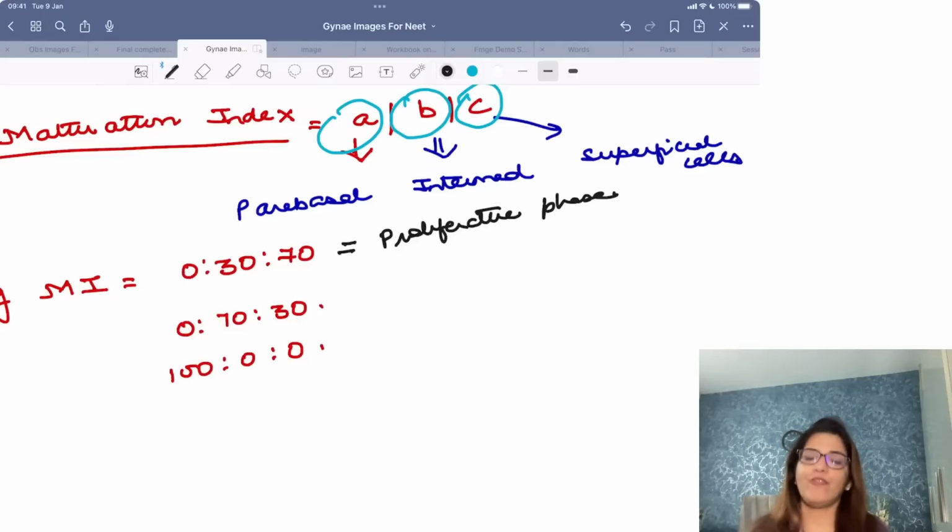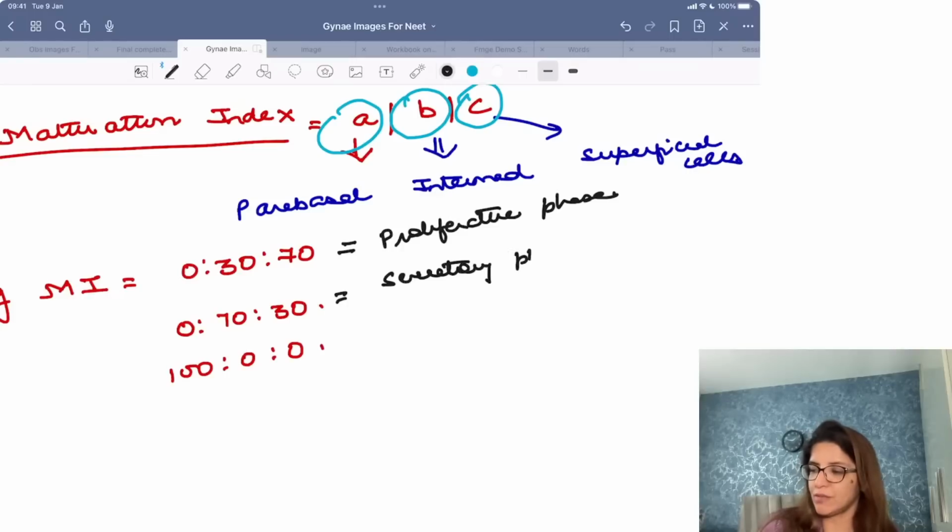Right? If the maturation index comes as 0:70:30, then this means it is the intermediate cells which are predominating. So this is the secretory phase maturation index, right?